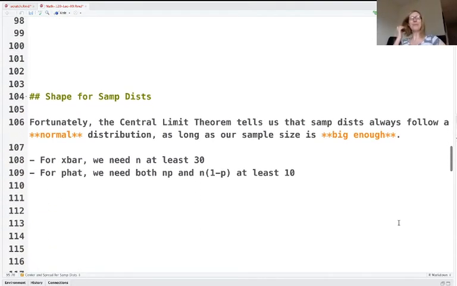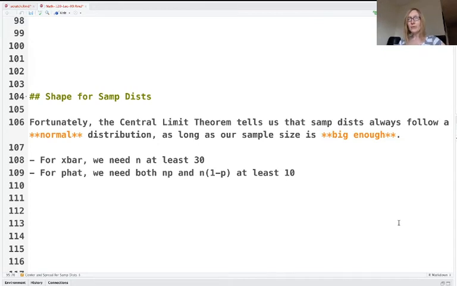Oh, sorry, before we do an example, we should talk about the shape for these things too. We've talked about the central limit theorem quite a bunch. It's the thing that we saw when we did our in-class dice rolling experiment, and it's also what your Lab 4 was all about. We know that these sampling distributions, even though they're kind of complicated and weird to think about, fortunately, we always know what shape they have. They always follow a normal distribution. Well, almost always, as long as the sample size is big enough.